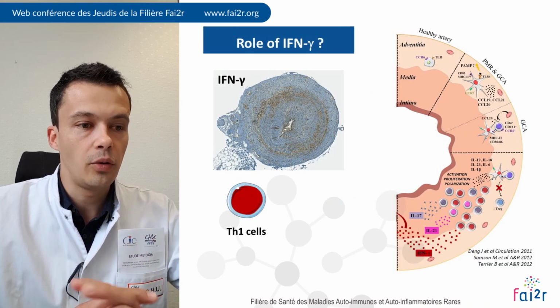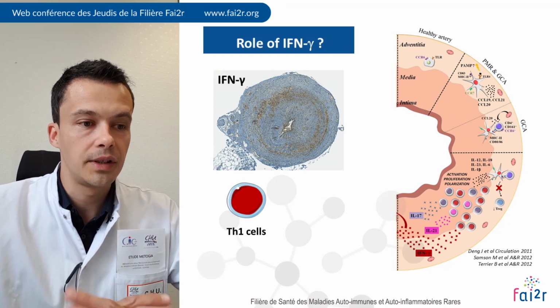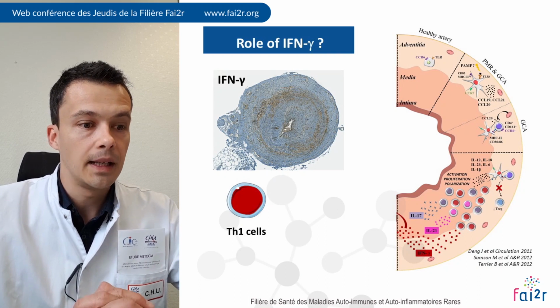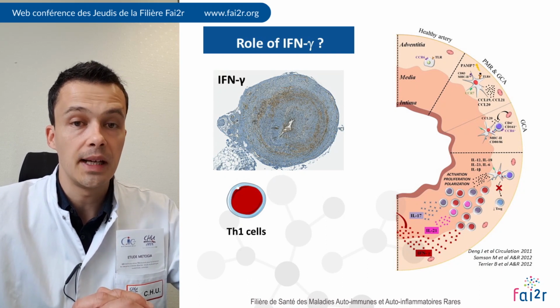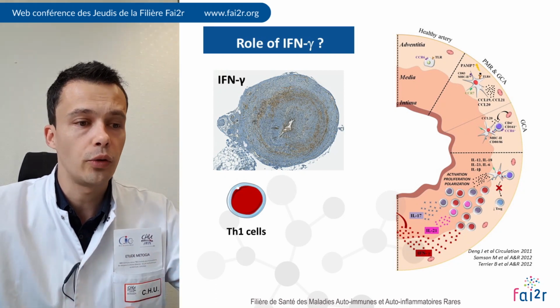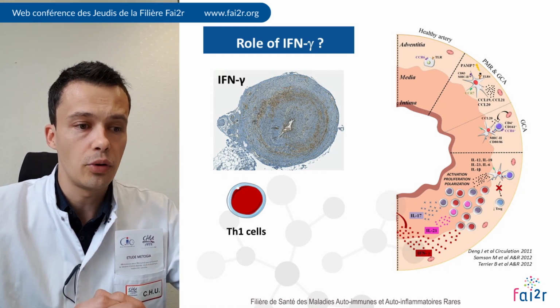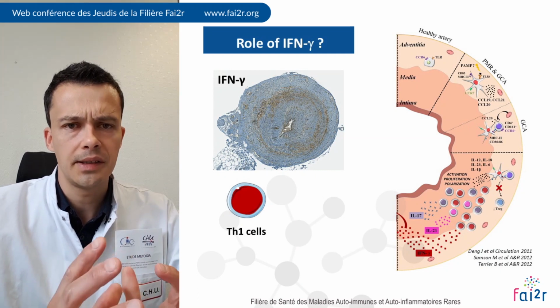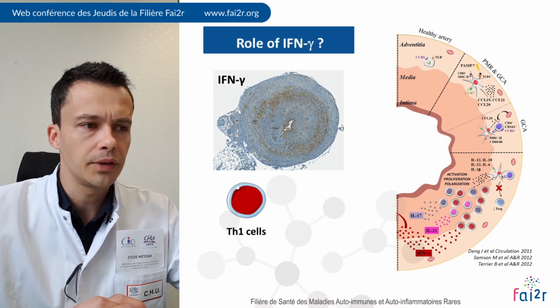So you have now understood that T cells are very important for GCA pathogenesis, and that these T cells produce IL-17 that is very quickly controlled by glucocorticoids, and that they also produce interferon gamma that is less inhibited by glucocorticoids.